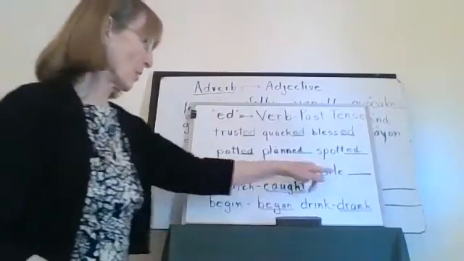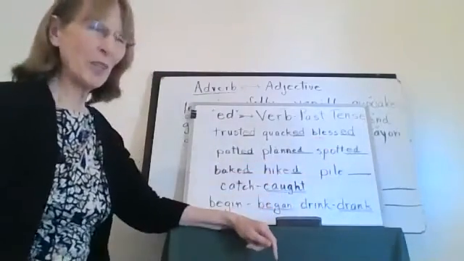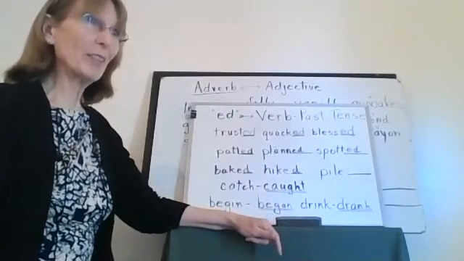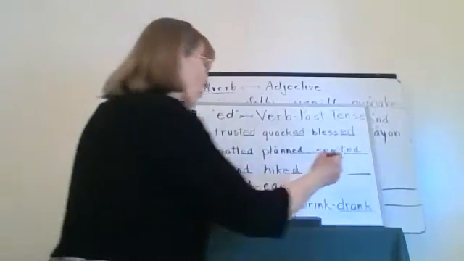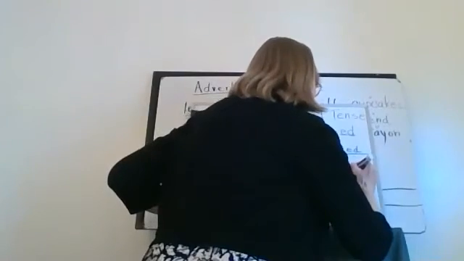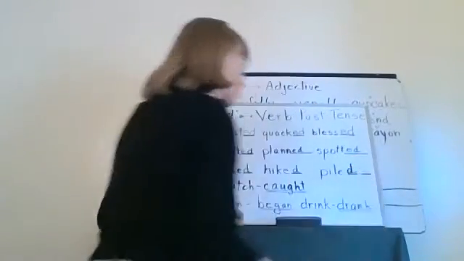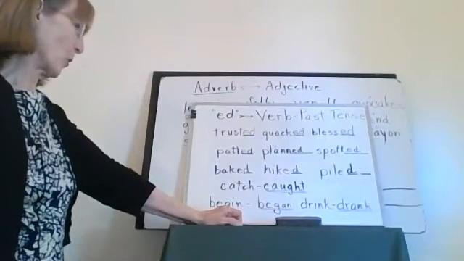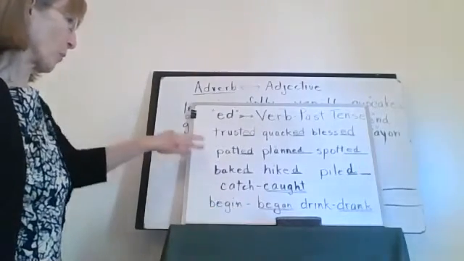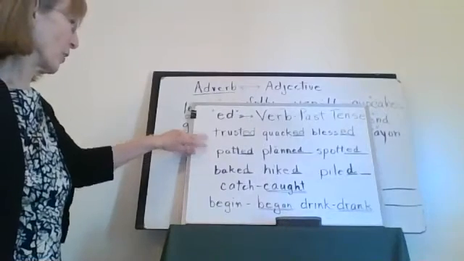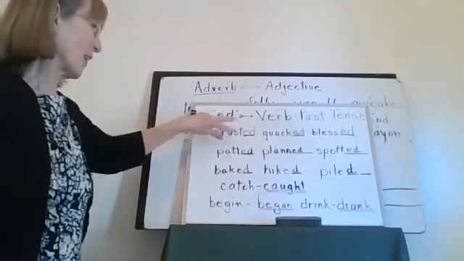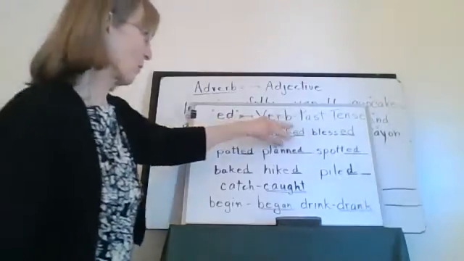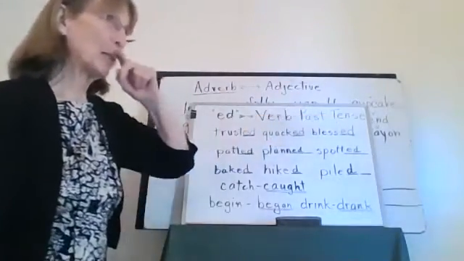But if the E is already there, is it okay if you put the D and then you're done? It's okay, as long as you know what the rule is. There. That wasn't so hard. Remember to double the consonant. Remember, sometimes they have a D or ED ending, but sometimes they have a T sounding ending.